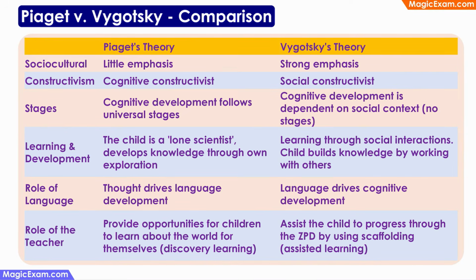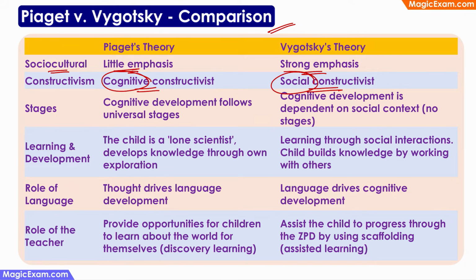Now, let us do a quick comparison of Piaget and Vygotsky's theories. Piaget's theory gives very little emphasis or importance to the socio-cultural aspects of development, whereas Vygotsky gives a very strong importance to socio-cultural aspects. Piaget's theory is called cognitive constructivist theory because he's giving more attention to the individual, whereas Vygotsky's theory is social constructivist, whereas he is giving more importance to the social aspects of learning.